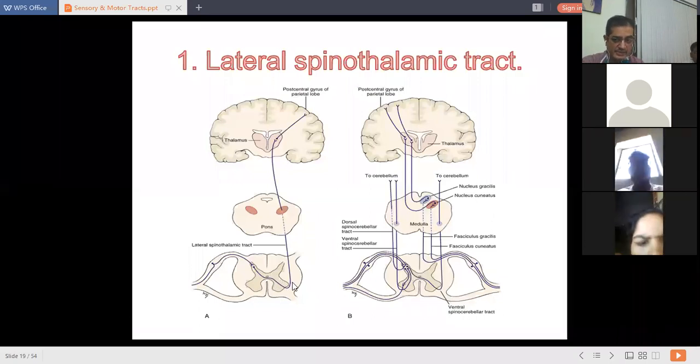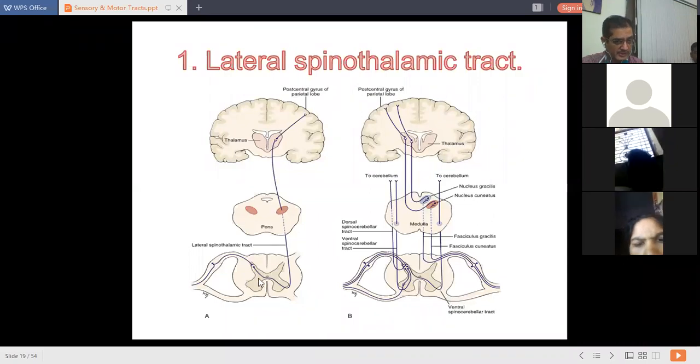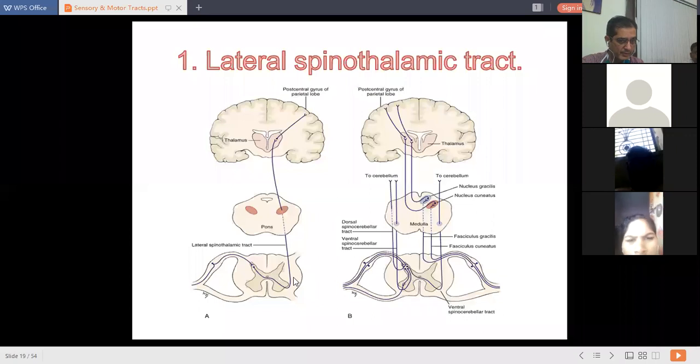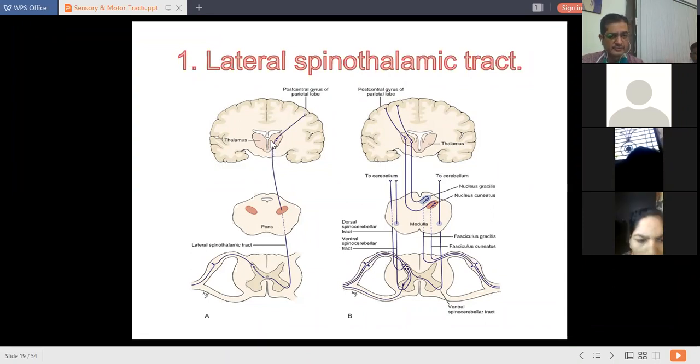Decussation occurs in the spinal cord itself, and it occupies the lateral white column of the spinal cord. It extends upwards from different spinal levels to the medulla oblongata, to the pons, to the midbrain, and it terminates in the thalamus.